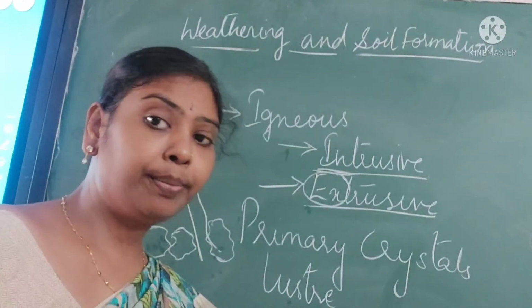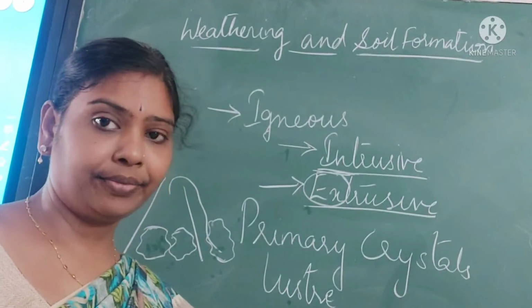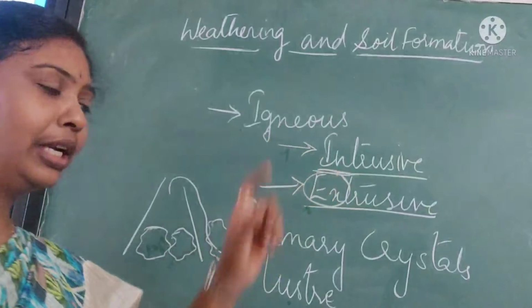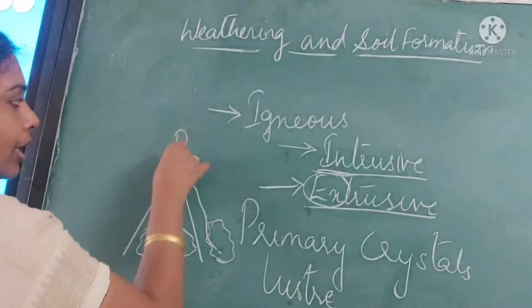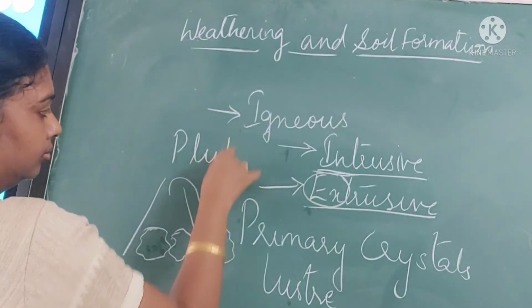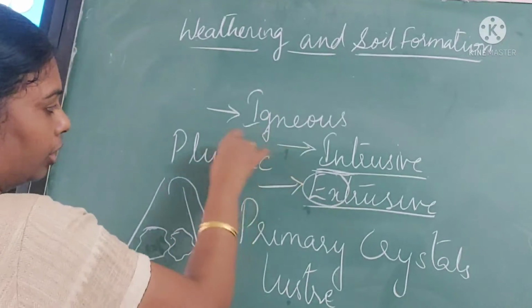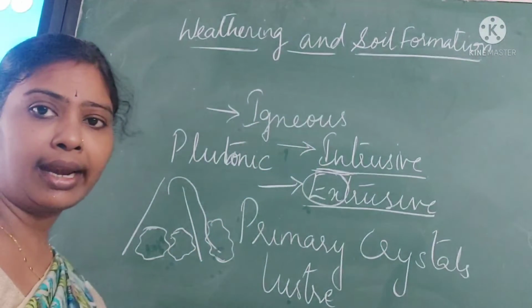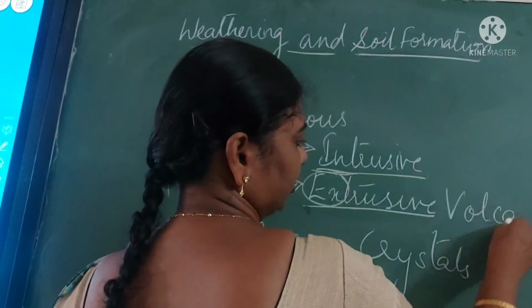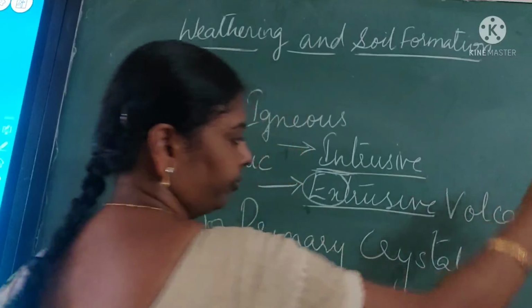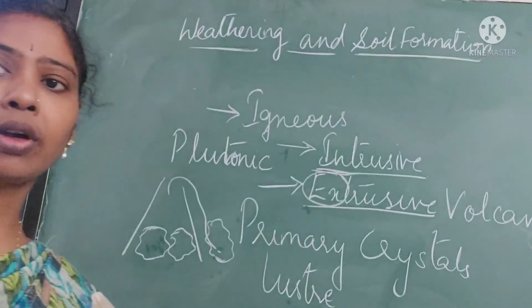All of us know the building material granite. That is an example of intrusive igneous rocks, and these intrusive igneous rocks are also known as plutonic rocks. And extrusive igneous rocks are also known as volcanic rocks.